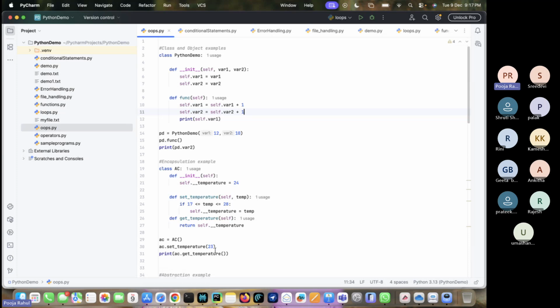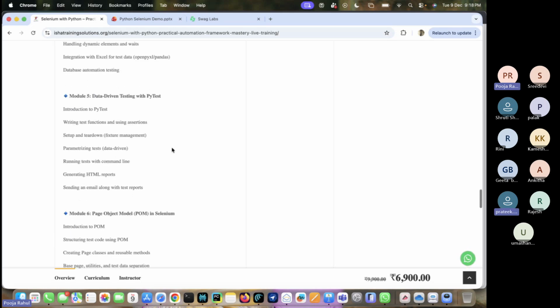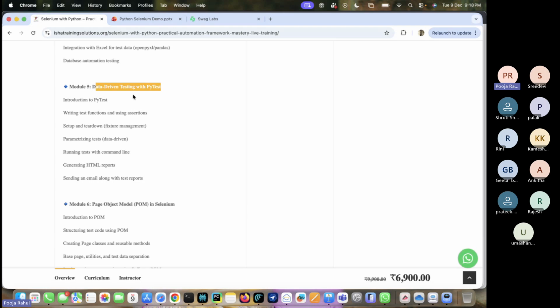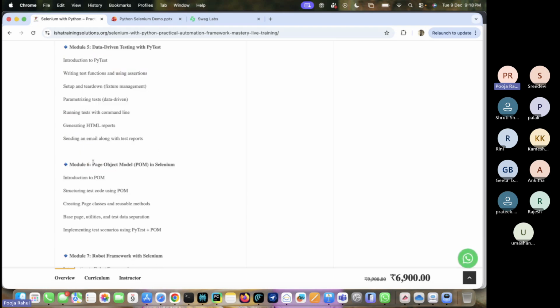This is not a theory session, guys. One thing you have to understand: it is a practical session. We have to practice this and we are going to implement. Here, we are talking about these frameworks. Without implementing that, there is no point in maintaining them. We have to first learn what the Page Object Model is and how we can create the framework. Let me show you a framework.